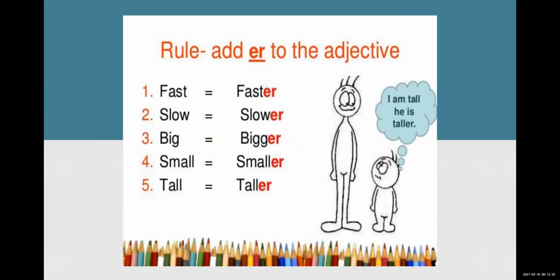Like over here, there are two boys. What is that small boy saying? I am tall, but he is taller. He is telling that he is tall, but that boy is taller. Er is added to tall, so the adjective has been changed in the sentence. So this is the rule while making the transition of that adjective.